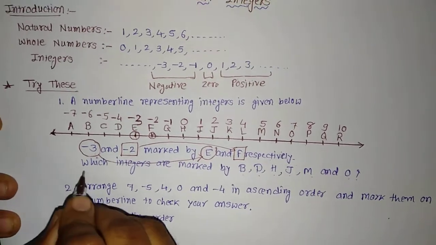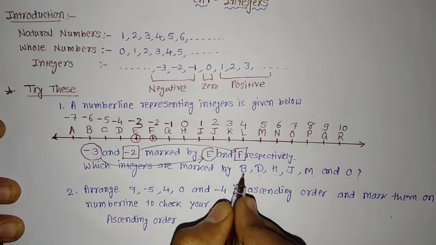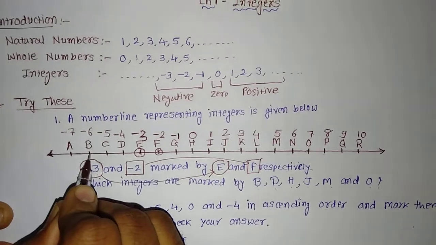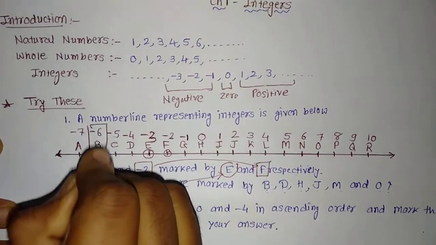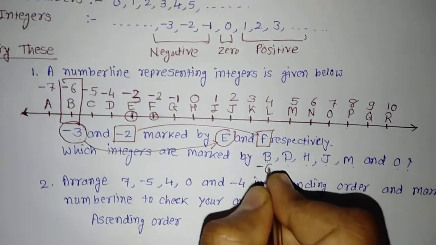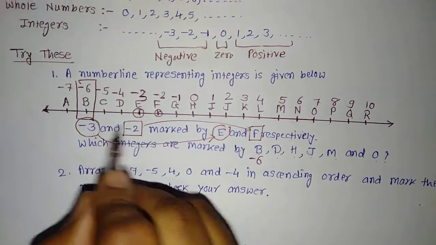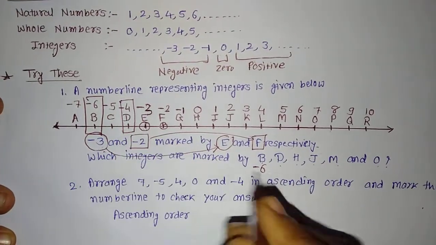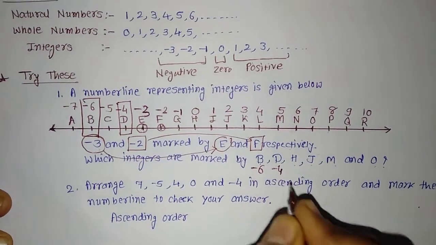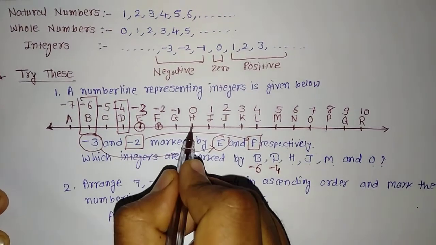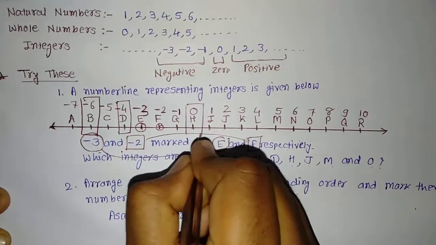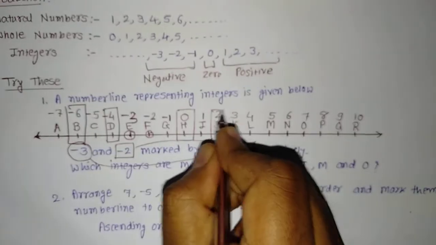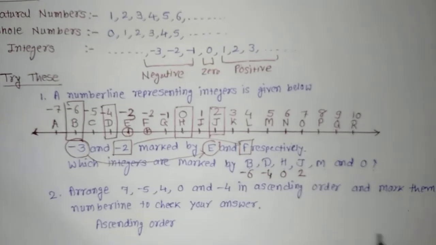Now what is asked? Which integers are marked by B? Let us see. You can see what is B. It is here. Which number is associated with this alphabet B? You can see it is minus 6. So I'll keep it here. B is associated with minus 6. What is associated with D? See on the number line. It is minus 4. H, let's see here. Which number is there? With H, it is 0. J, let us see. Which number? It is 2 for J.